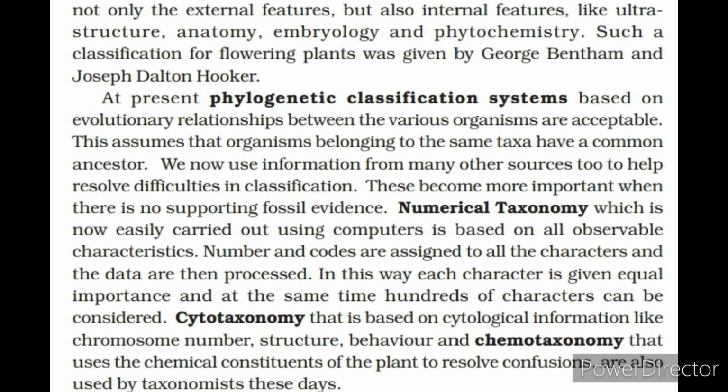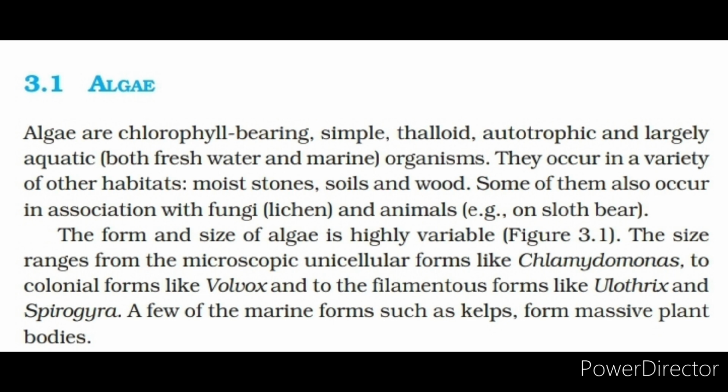Cytotaxonomy, that is based on cytological information like chromosome number, structure, behavior, and chemotaxonomy that uses the chemical constituents of the plant to resolve confusions, are also used by taxonomists these days. Algae. Algae are chlorophyll-bearing, simple, thalloid, autotrophic and largely aquatic, both freshwater and marine organisms. They occur in a variety of other habitats, moist stones, soils and wood.